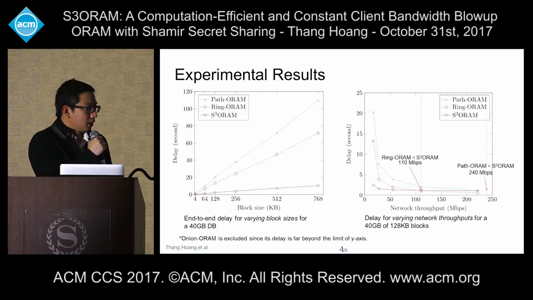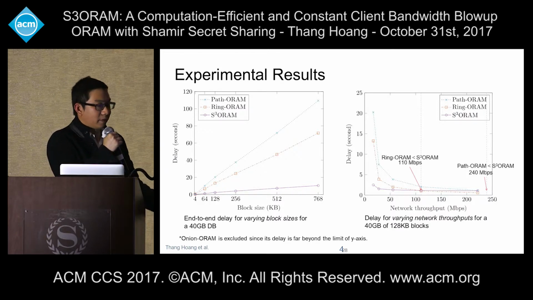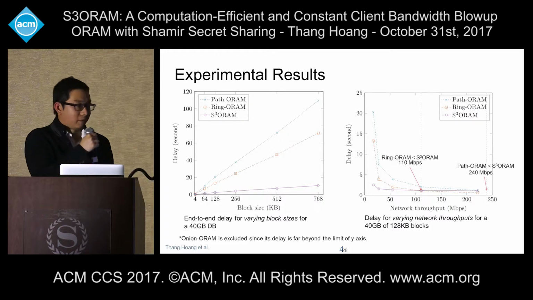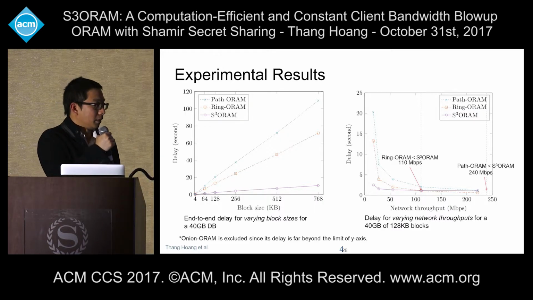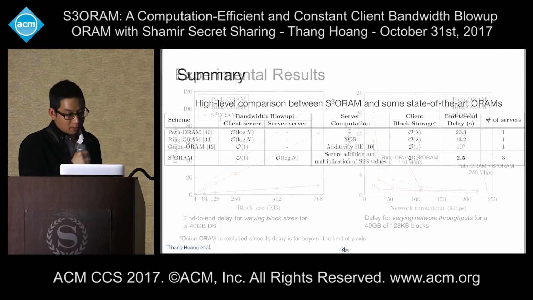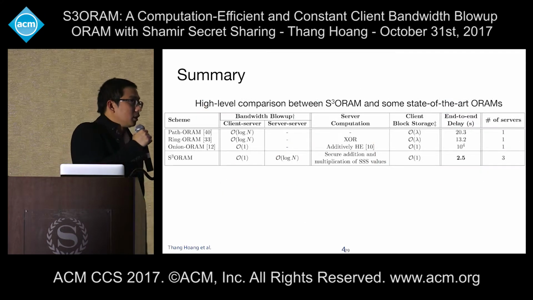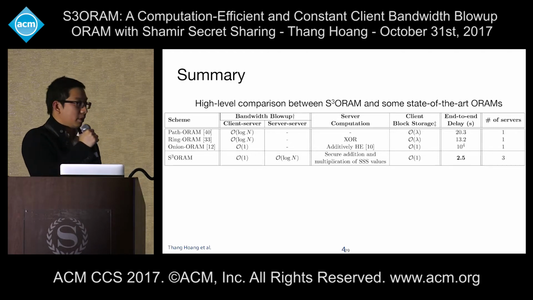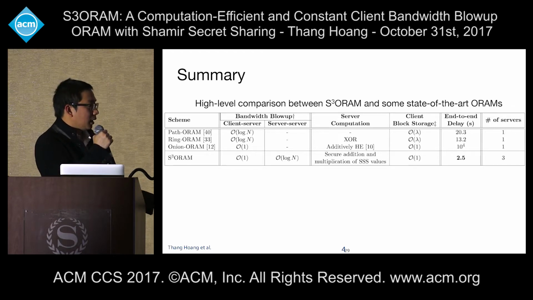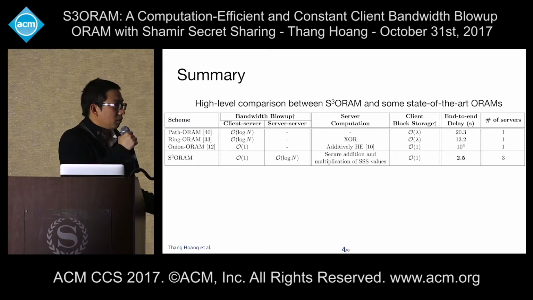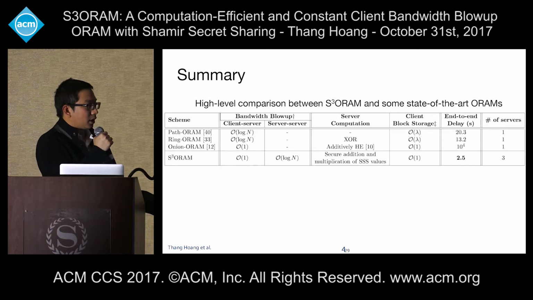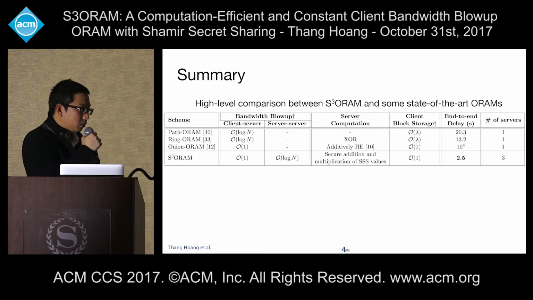But we found that in this case, we need very high network throughput, which cannot be available in many cases. And here's the summary. This is a high-level comparison between S3ORAM and some state-of-the-art ORAMs. S3ORAM features O(1) client-server bandwidth blow-up, but the server has to communicate and transfer around O(log N) blocks.